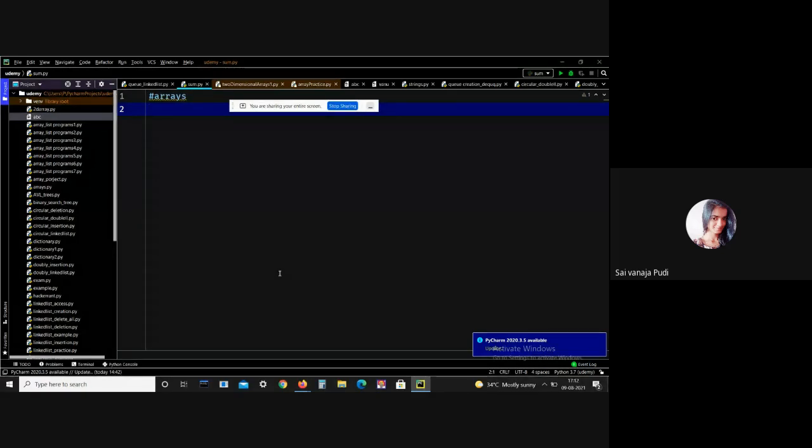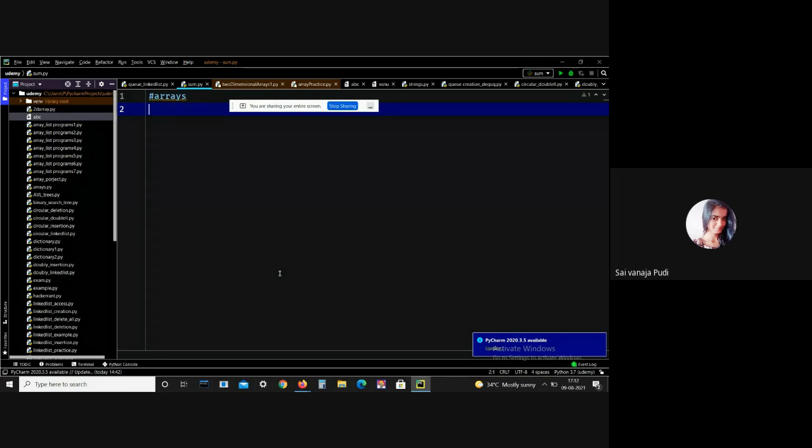Coming to the definition of the array, in computer science, an array is a data structure consisting of a collection of elements, each identified by at least one array index or key. An array is stored such that the position of each element can be computed from the index by a mathematical formula. Like I have already explained in lists and strings, we can access the elements by using the index values.